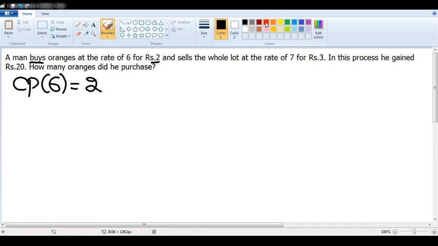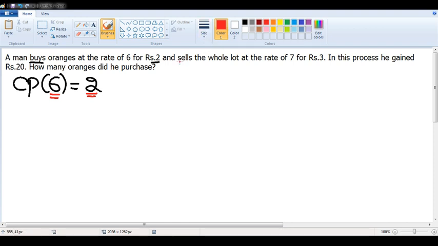You asked me, how much will 6 oranges cost? I said that 6 oranges will cost 2 rupees. That does not necessarily mean that you are purchasing only 6 oranges, and it also does not mean that you are only paying me 2 rupees at the end of the transaction. I hope you are able to correlate with the example. Cost price of 6 oranges is 2 rupees, that's all.